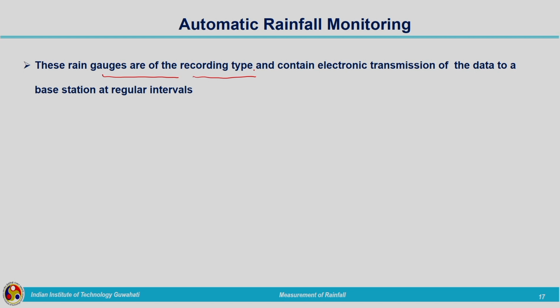This records the rainfall data, and we get electronic transmission of the data to a base station at regular intervals. We have seen how the tipping bucket works. With that interval, the data will be transmitted to a base station.